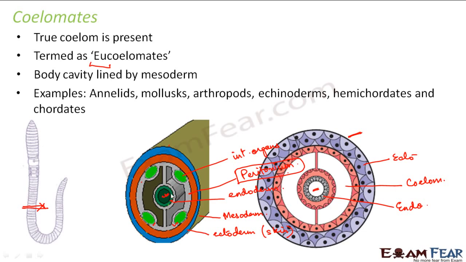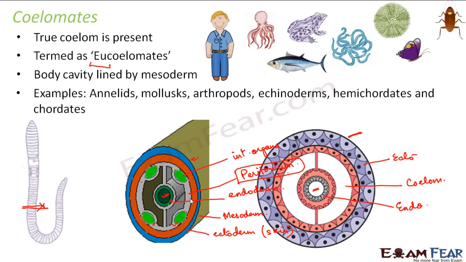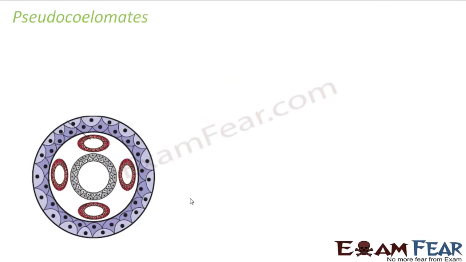So here also this is your gut or digestive tract and this is your body wall. So in between them, this is the empty space and this is known as coelom. Clear? Okay. So the various types of animals which are coelomates, or where we see the presence of coelom, are these. So let us look at the next one, that is pseudocoelomates.